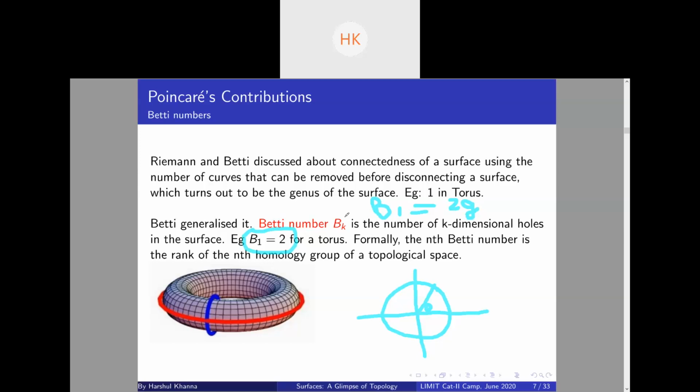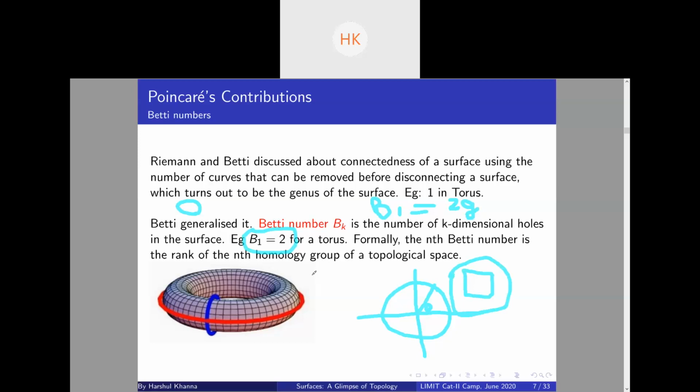Now, beta 2 is the number of two-dimensional holes. So let's talk about it. What do we mean by saying two-dimensional hole? Instead of removing curves now, you will remove a two-dimensional piece. Let's say you remove a square or a disk, a filled disk. Note, in my talk, I will always refer to the filled circle as a disk. So for B2, you essentially remove these squares, disks.